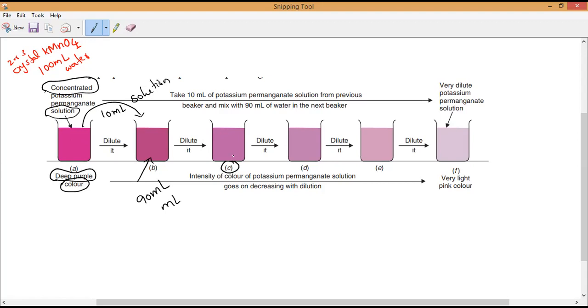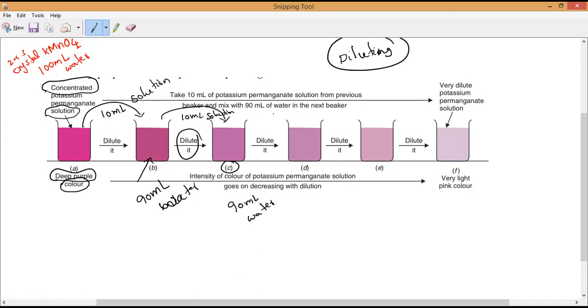Now again, next take beaker number 3. You can see, again we have to take how much water? 90 ml of water. And from this solution, how much do we have to take? 10 ml of solution. If you mix it, now you can see the change in color. What are we doing, Harish? We are diluting. Keep on adding the water. So that process is called diluting. Is it yes or no?